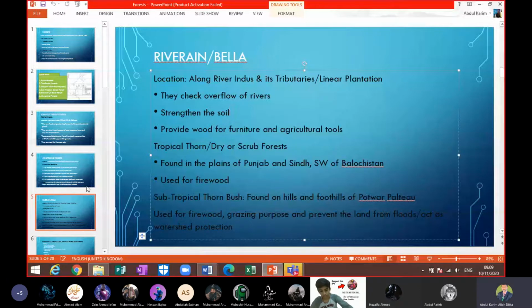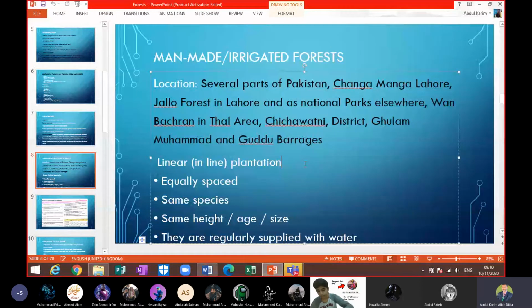Okay, beta. So man-made means a forest which has been planted by human beings. And the one which has been planted by human beings will be an irrigated forest. It means that people have to irrigate those trees where they have planted them, beta. So where are they, beta? You can find the locations in several parts of Pakistan.